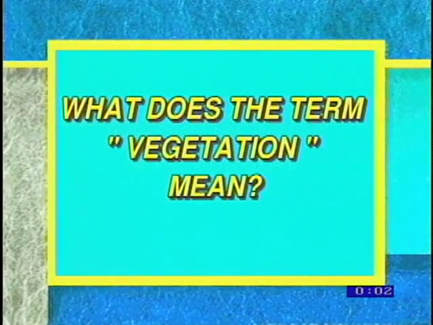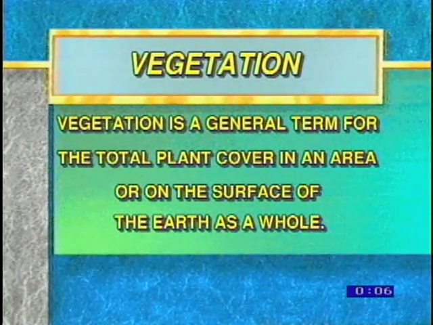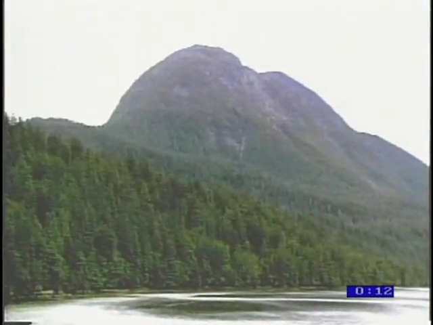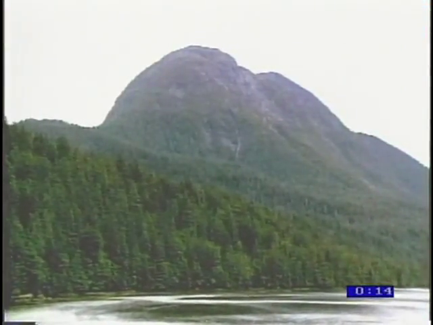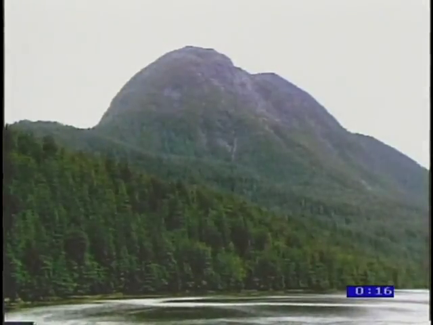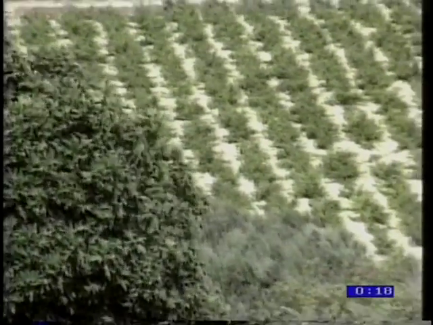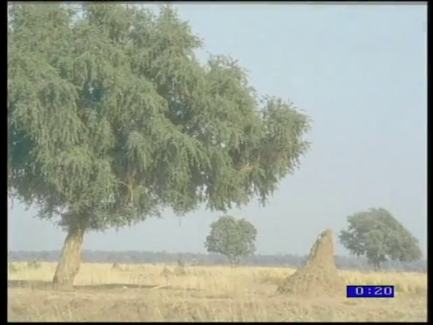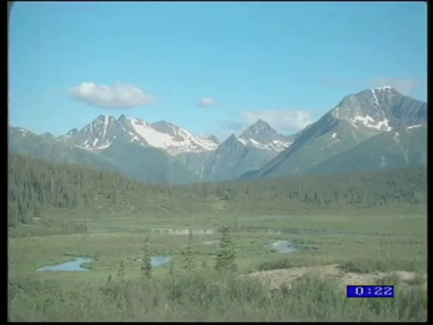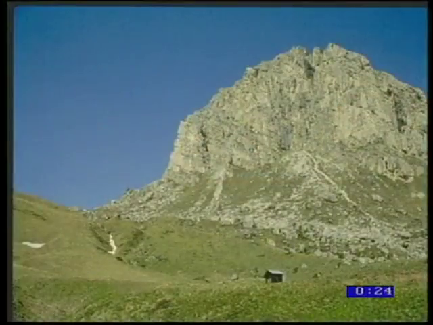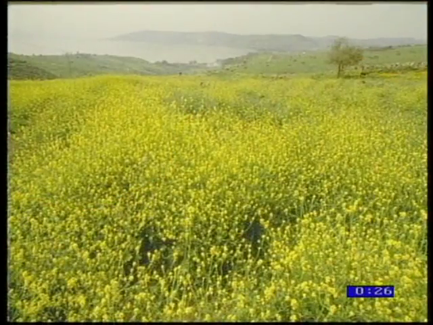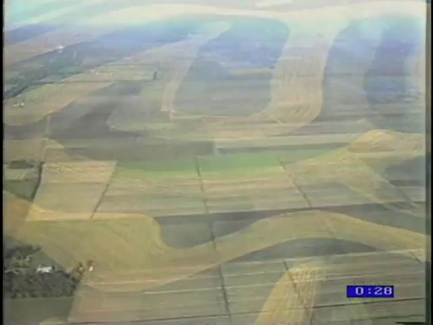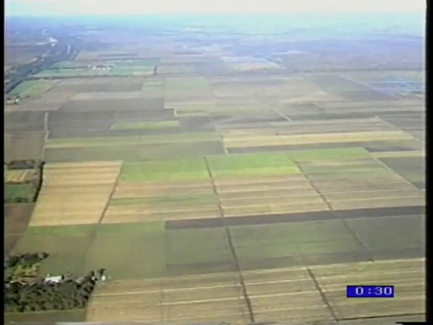What does the term vegetation mean? Vegetation is a general term for the total plant cover in an area or on the surface of the earth as a whole. Natural vegetation refers to the plants that are in a location due to nature rather than to the activity of humans. Because little of the world's natural vegetation is completely untouched, the term applies to all vegetation that is not deliberately managed or controlled by people in agricultural activities.